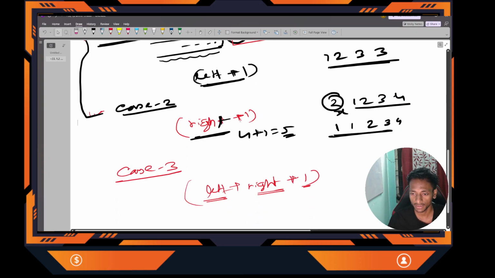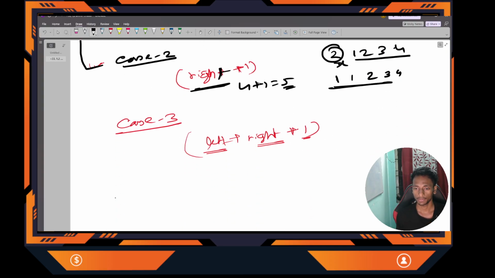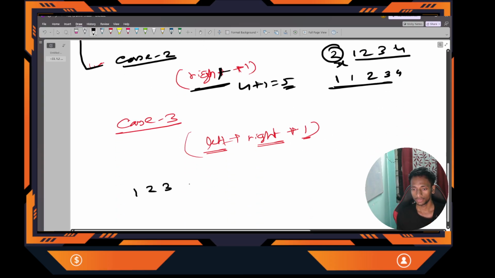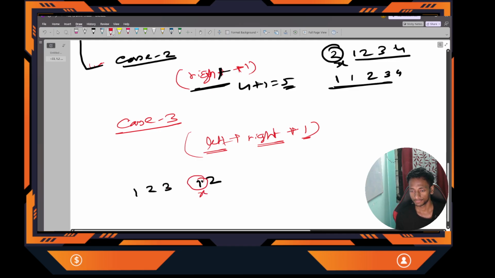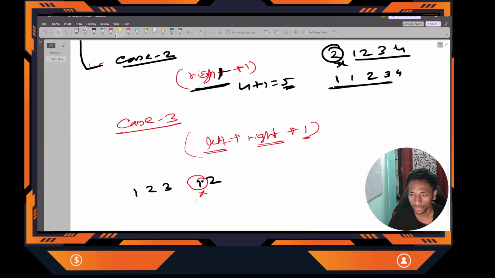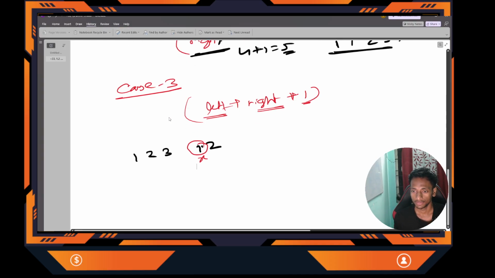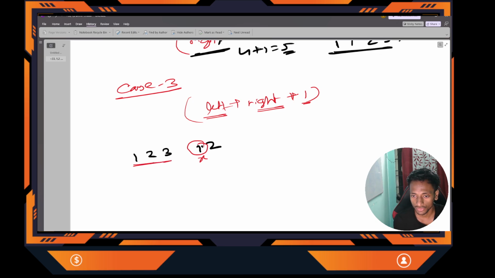But for case 3, is it possible to merge always? Suppose this situation: 1 2 3 1 2. Suppose our x is this element. Now I want to change it to any number. Honestly, can I merge these two subarrays, this is the left and this is the right?